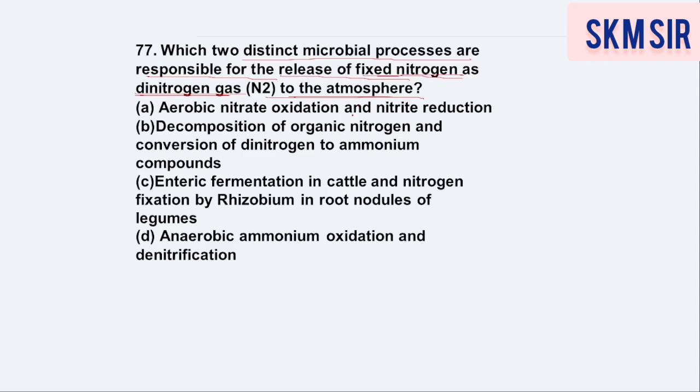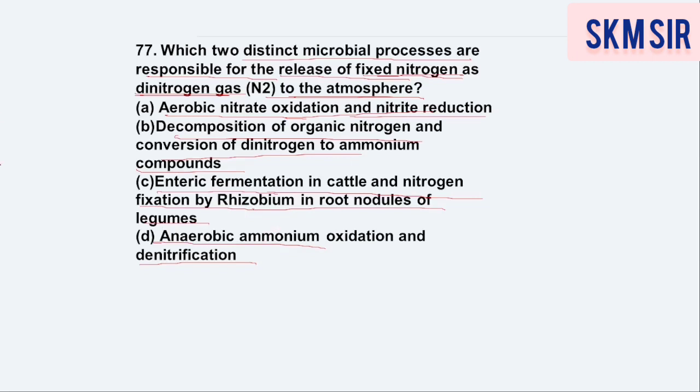The very first option is aerobic nitrogen oxidation and nitrite reduction, decomposition of organic nitrogen and conversion of dinitrogen to ammonium compound, enteric fermentation in cattle and nitrogen fixation by rhizobium in the root nodule of legumes, or last option anaerobic ammonium oxidation and denitrification. So dear student, it is very sure that process of denitrification will be our choice, right?